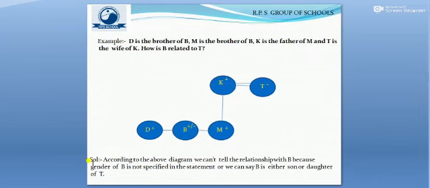Now, after having done all this, finally we can have a solution of the question. When we reach the solution part, we come to a conclusion that according to the above diagram, we cannot tell the relationship with B, because the gender of B is not specified in the statement. Or we can say that B could either be son or daughter of T. So finally, this was the answer.